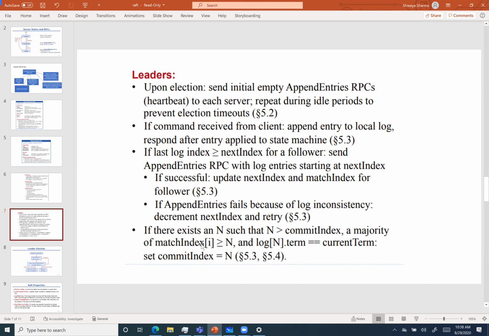And if the last log index is greater than next index for a follower, let me read this first. I forgot about it.